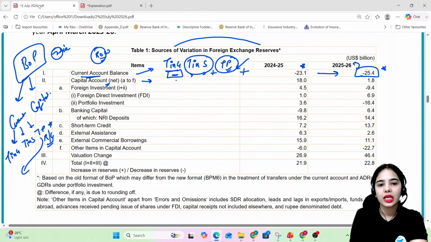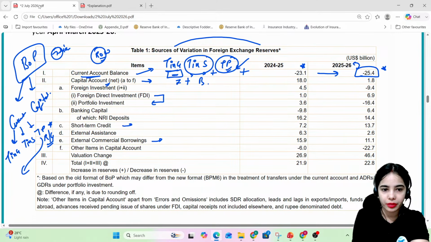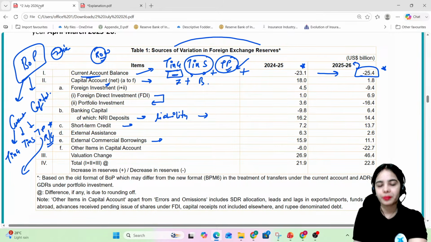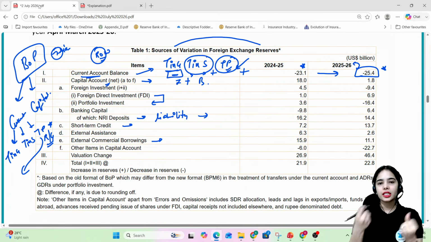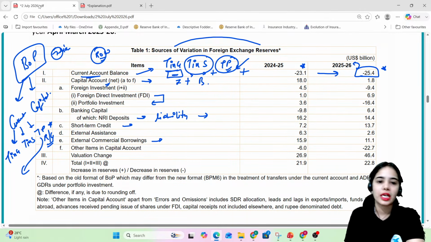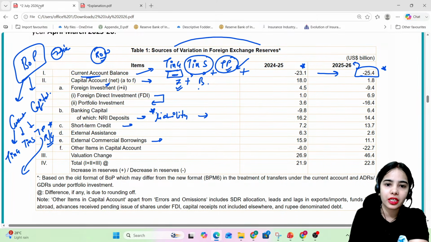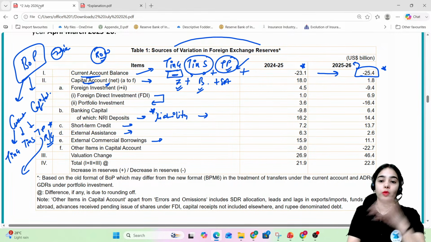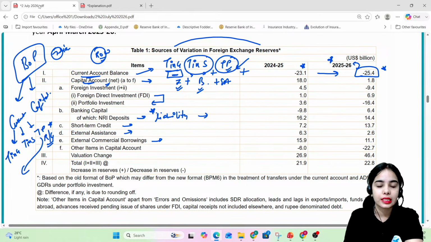So the capital account includes the investment, the foreign direct investment, the foreign portfolio investment. It includes the borrowings, the external commercial borrowings, the short-term debt, even the deposits. They are also a liability that the bank has to return, because the bank is taking the NRI deposits, the deposits from the non-resident Indians. The bank has the obligation to return the money, so that is a liability for the bank. So the investment, borrowing, and the external assistance come under the capital account. Now the capital account was in surplus in the 2025-26 financial year, but the surplus has reduced from $18 billion to only $1.8 billion.